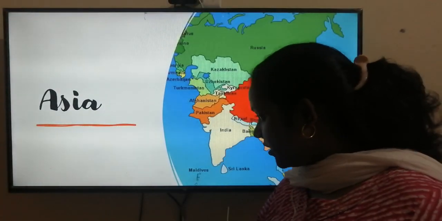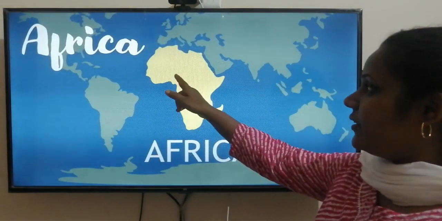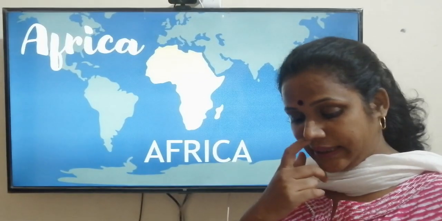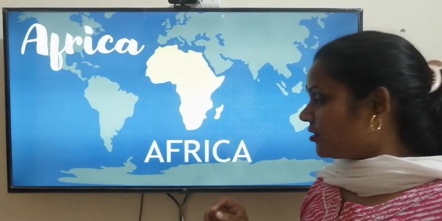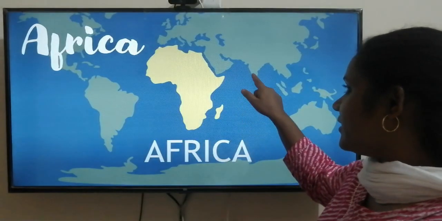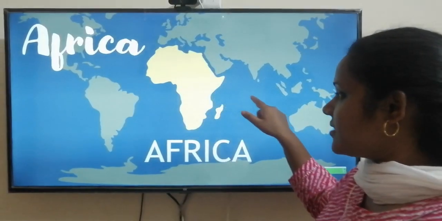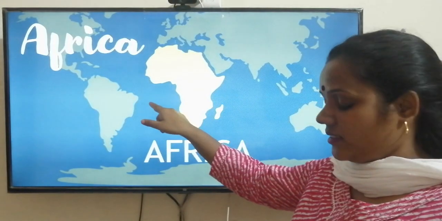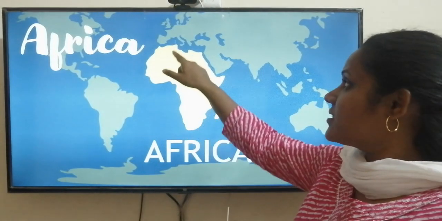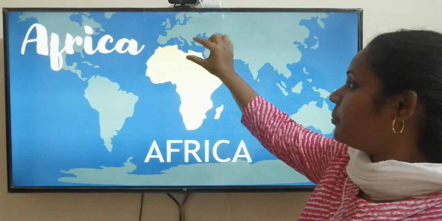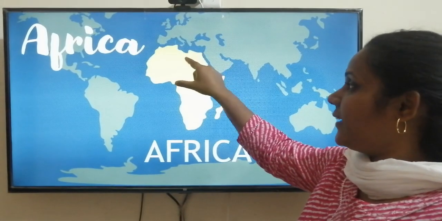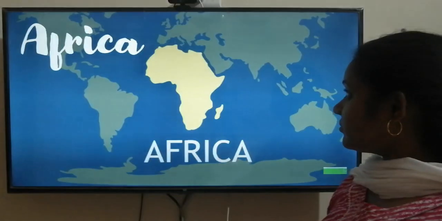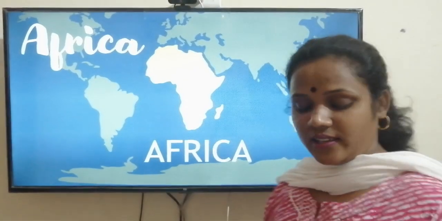Now let's see some features of Africa. This all yellow color is your Africa. Africa is the second largest continent of the world, and it has the Indian Ocean to its east. Here is India, here is the Indian Ocean. Atlantic Ocean is here in the west, and the Mediterranean Sea is here, between Europe, Asia and Africa. In the north is the Mediterranean, and the Antarctic Ocean is in the south.